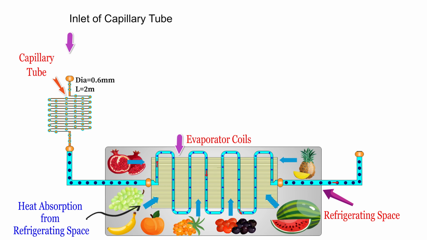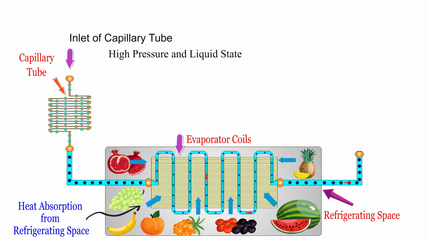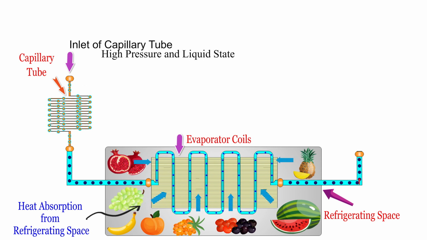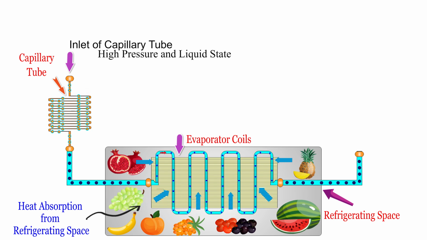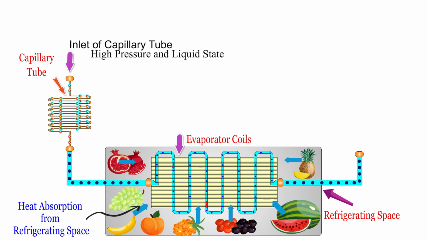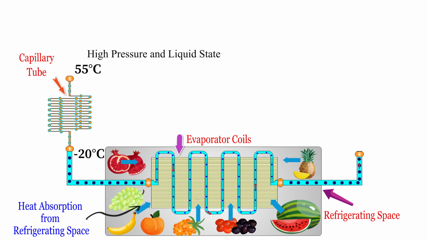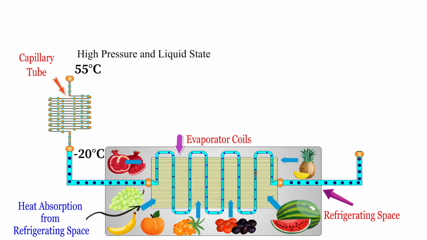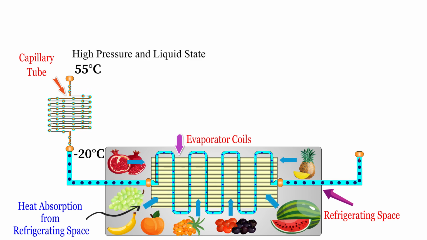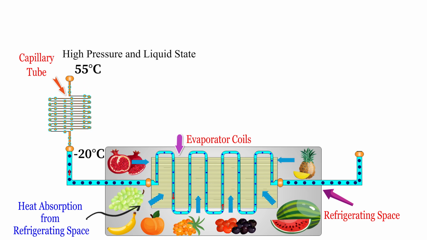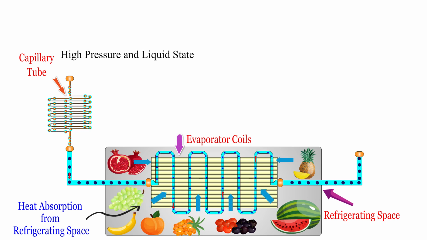For effective throttling, at the inlet, the refrigerant should be in the liquid state under high pressure. A severe pressure drop occurs along the length of the capillary tube. The average temperature drops from 55 degrees Celsius to -20 degrees Celsius. Thus, a very low temperature refrigerant flows from the capillary tube to the evaporator.